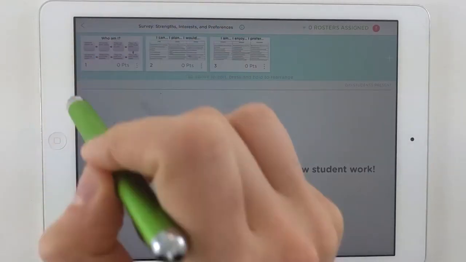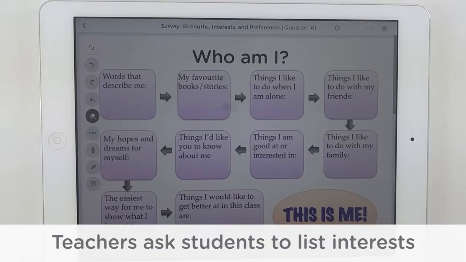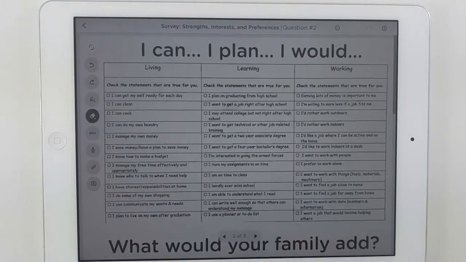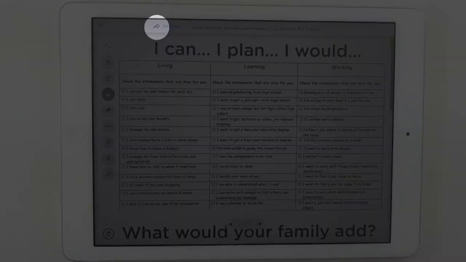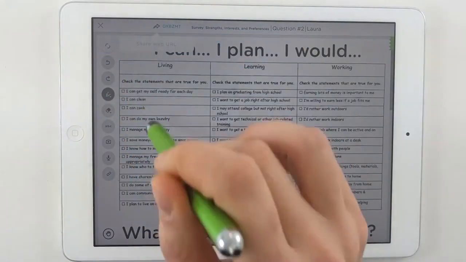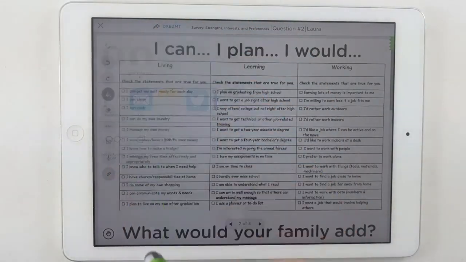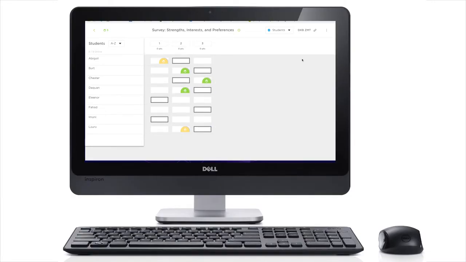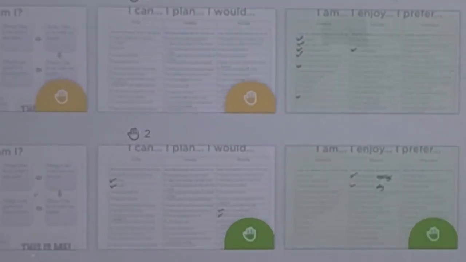Rather than using a paper survey to ask questions about strengths and interests in and out of school, teachers can survey students and their family members to provide thoughts about the student. Students can share this assignment with family members by sharing the link and logging in at home. Teachers can see students working in real time at school or from home and retain this knowledge for future assignments.